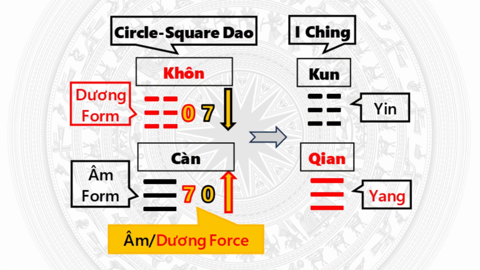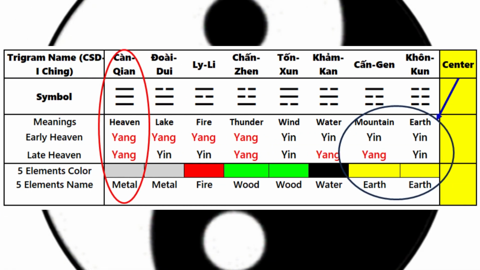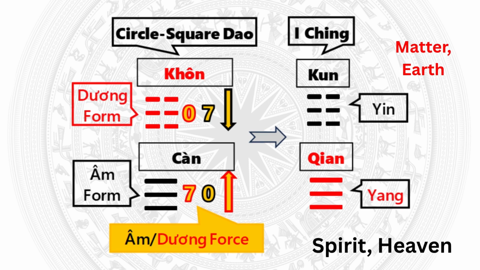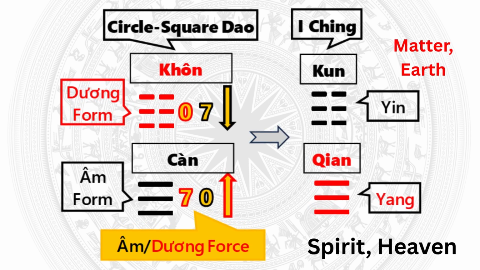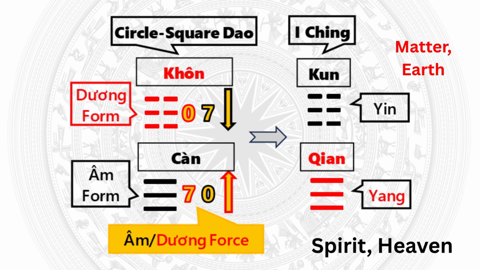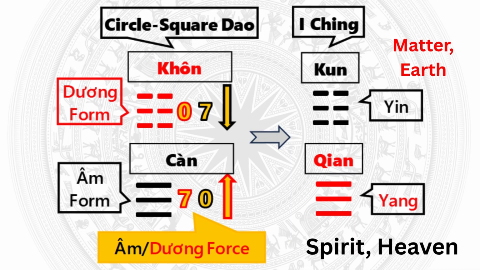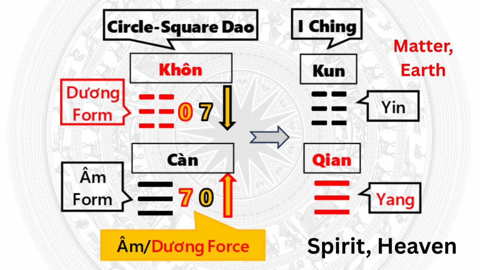This contradiction of yin-yang form has extended to the whole I Ching system. Below, we will look at just two most important trigrams, Qian in I Ching or Kan in CSD and Kun or Con, focusing on the form part only. In the I Ching, Qian is defined as Yang, representing heaven and spirit. Kun is defined as Yin, symbolizing earth and matter. But if we apply the corrected understanding as mentioned earlier, then, as spirit, Qian is formless, invisible, and vast. Its right form should be Yin or Am Circle. Contrarily, matter, Kun is formed, visible, and finite, and its shape should be classified as Yang or Duan Square.